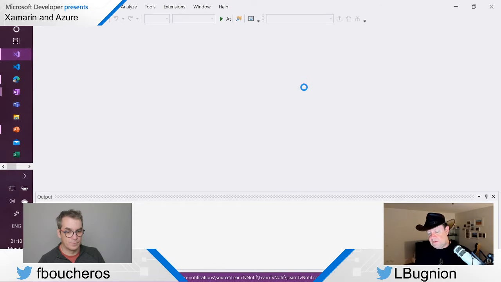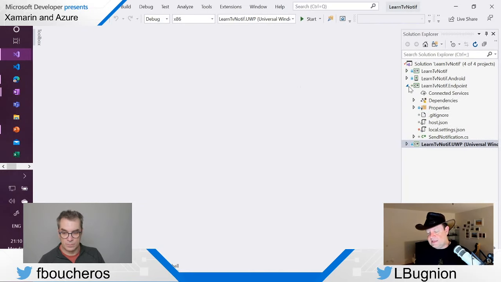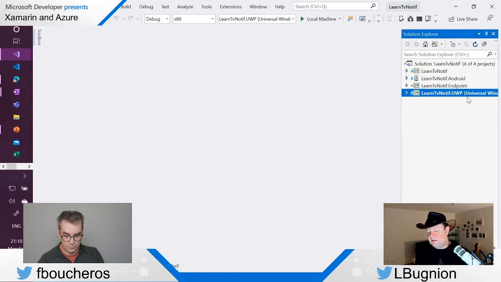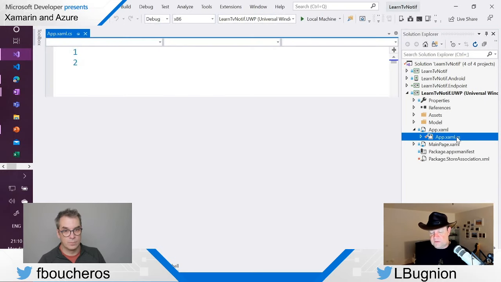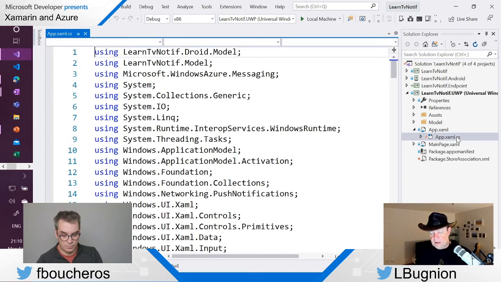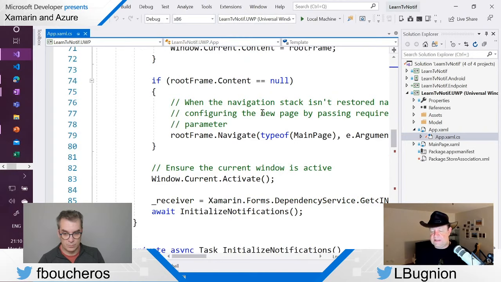Cool. So let's wait until Visual Studio is ready. It takes a little bit of time, but basically now here I'm going to select the UWP, the Windows application, as a startup project, and I'm going to put a breakpoint in app.xaml.cs, which is basically the entry point for the application. As soon as the application starts, I want to check what's happening. So let's put the breakpoint here in initialize notifications. Okay, actually it's already there.